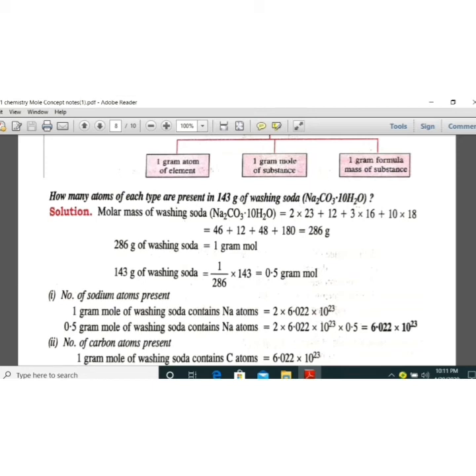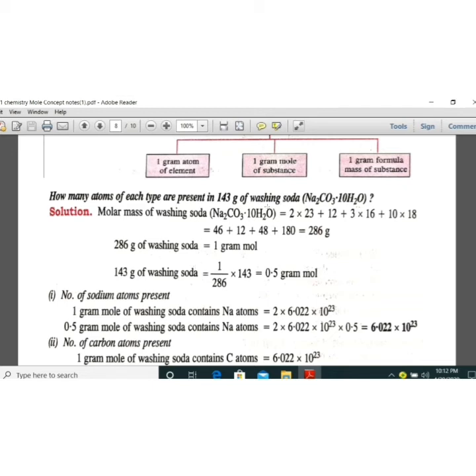You know the formula. You have to add the atomic weights of different elements and you will get the molar mass of washing soda. If you add it, sodium has atomic weight 23, carbon has 12, oxygen has 16, hydrogen has 1. You add it, then you'll get the total mass 286 gram. Now you have to find out the number of moles of washing soda. So you have 143 divided by 286. So we're getting the value 0.5 moles. Now you have to find out each entity of atoms. Now you know that in 1 mole of substance, 6.022 into 10 to the power 23 atoms are present.